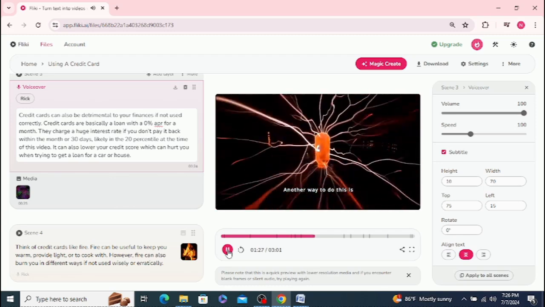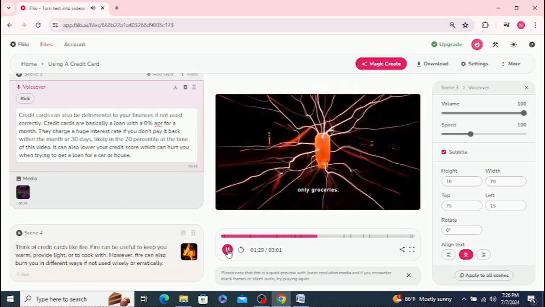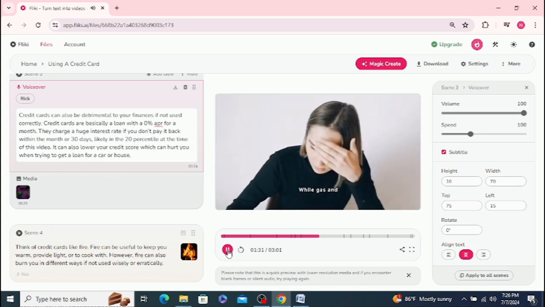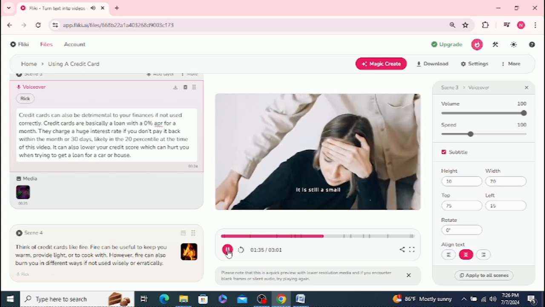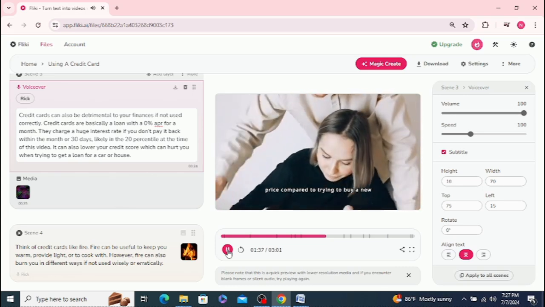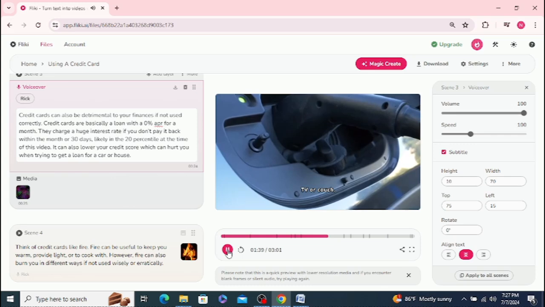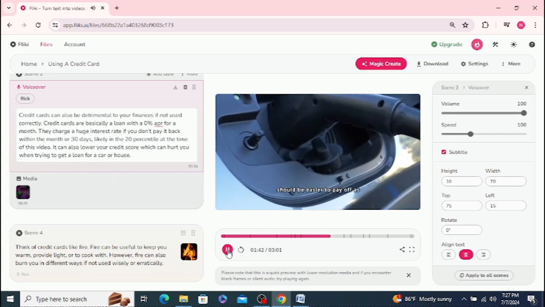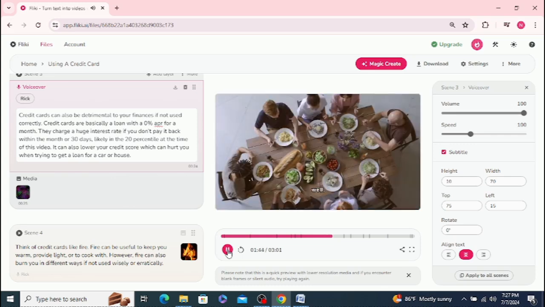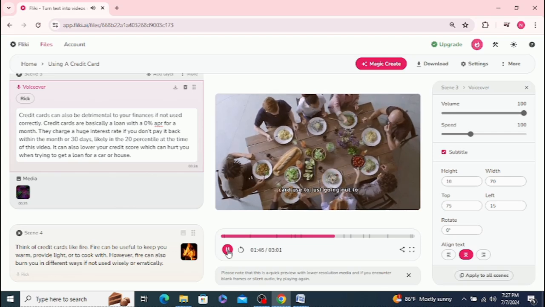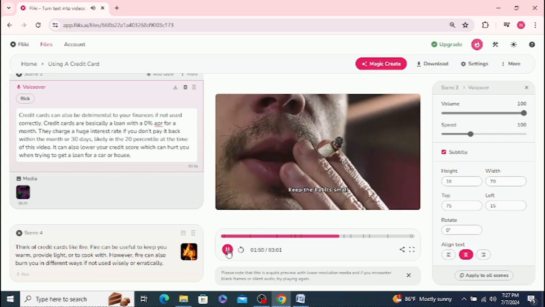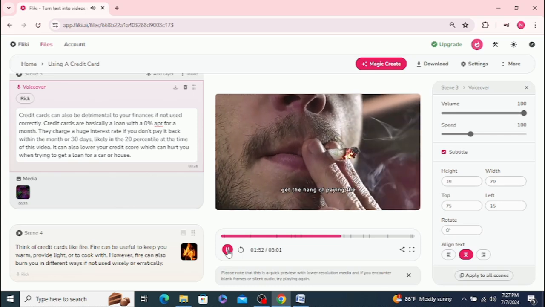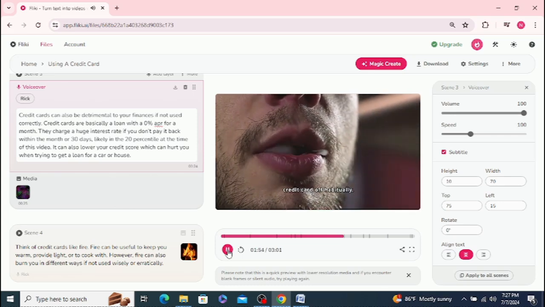Another way to do this is to use it just for gas or only groceries. While gas and groceries can be expensive depending on your vehicle and where you live, it is still a small price compared to trying to buy a new TV or couch. The small charges should be easier to pay off as well. Maybe you limit the credit card use to just going out to eat once a week. Keep the habit small and easy to manage until you get the hang of paying the credit card off habitually.